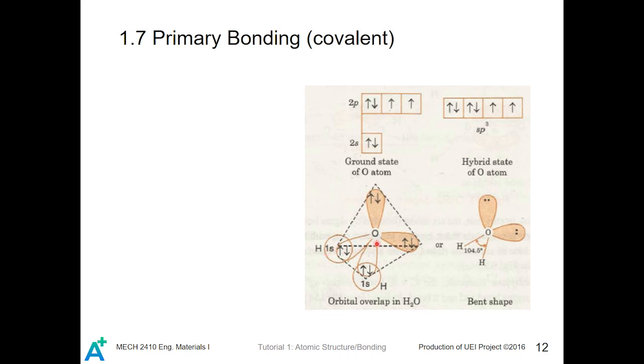And oxygen in return will also share one electron with hydrogen. Therefore hydrogen will have 2 electrons in its valence shell. And for oxygen, because it is bound to 2 hydrogen atoms this way, it will have in total 8 valence shell electrons, which is fully filled for oxygen.